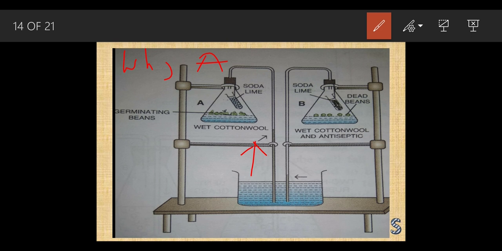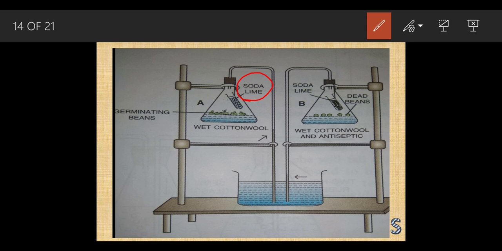Why? The reason is very simple. So seeds take in oxygen, and what do they do? They give out carbon dioxide. But when they were giving out this carbon dioxide inside this flask, the function of the soda lime started. What was the function of the soda lime? The function of the soda lime was to absorb all the carbon dioxide which is present inside the flask. So all the carbon dioxide has been absorbed.